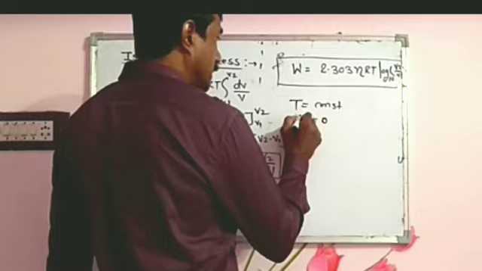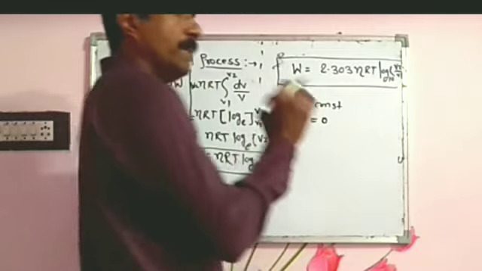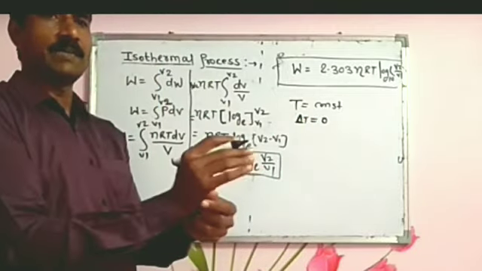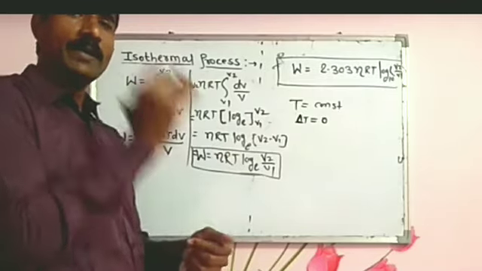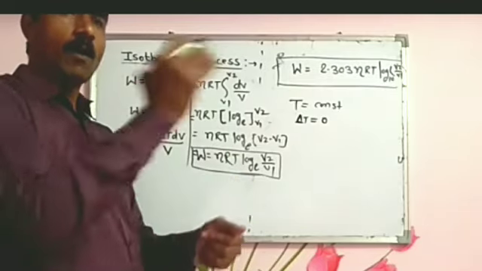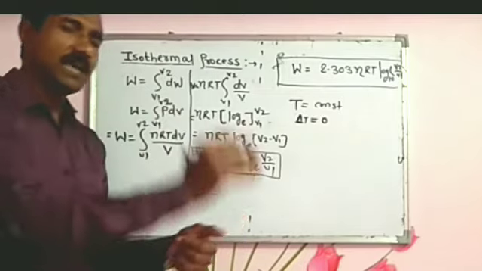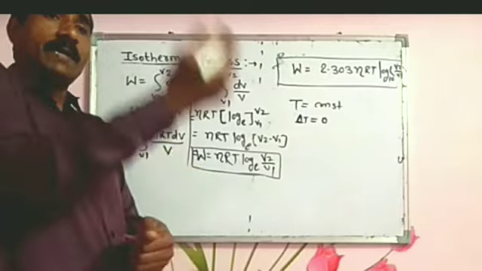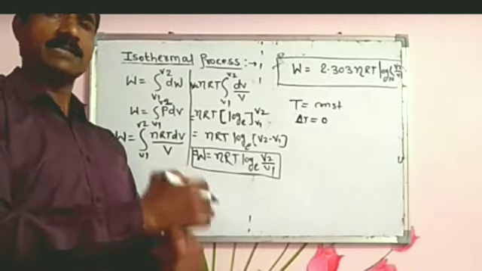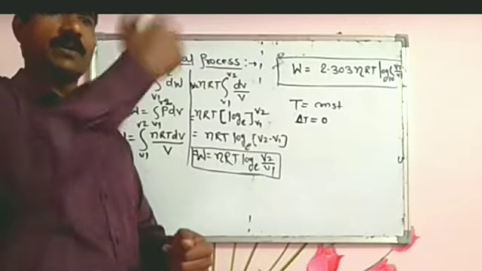As del T is equal to 0, there is no change in the temperature. So the internal energy of the system also remains constant, because internal energy increases or decreases when the temperature increases or decreases.